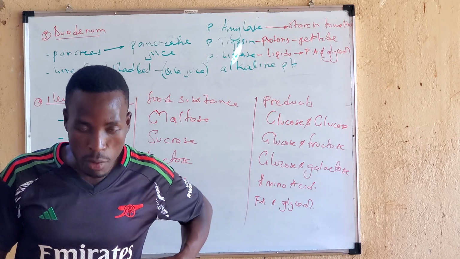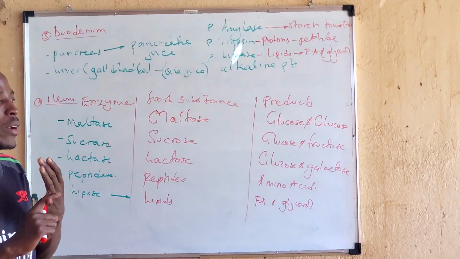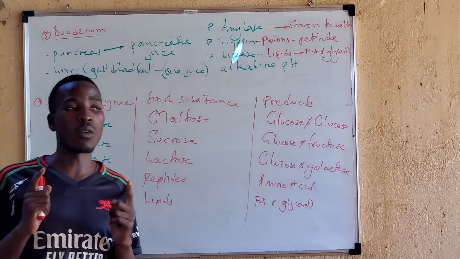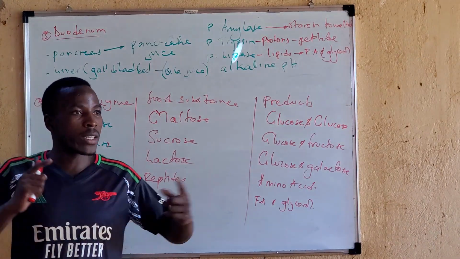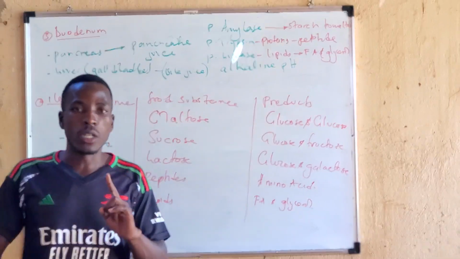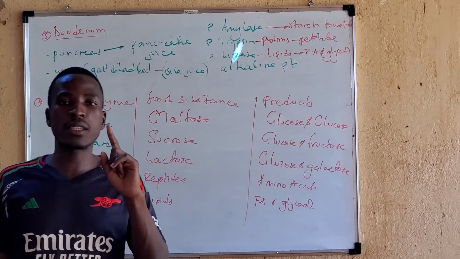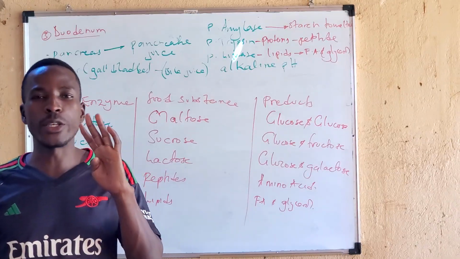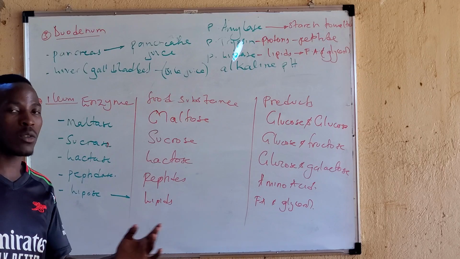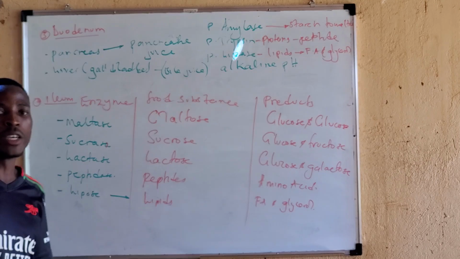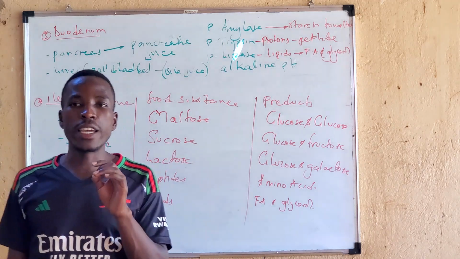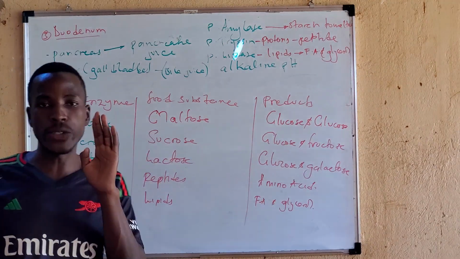However, what enables the ileum to absorb? One, the ileum is long. Why is it long? To increase surface area for absorption of food. Number two, it is given a dense network of capillaries. These are there to take away the absorbed food to the liver. Number three, the ileum has foldings.